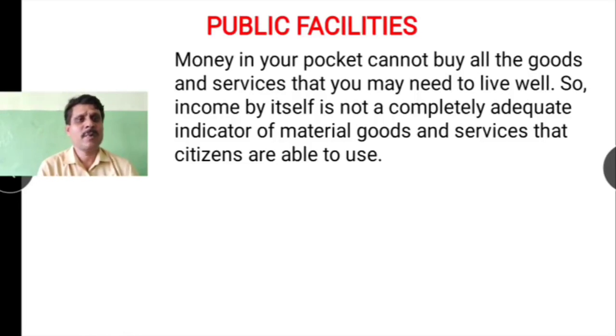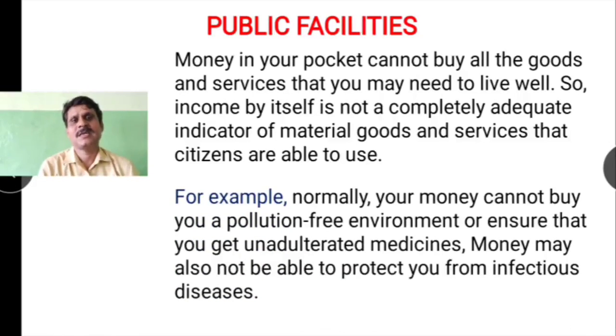Children, money in your pocket cannot buy all the goods and services that you may need to live well. So, income by itself is not a completely adequate indicator of material goods and services that citizens are able to use. So we need other things also, children. For example, normally your money cannot buy you a pollution-free environment or ensure you get unadulterated medicines. Money may also not be able to protect you from the infectious diseases.